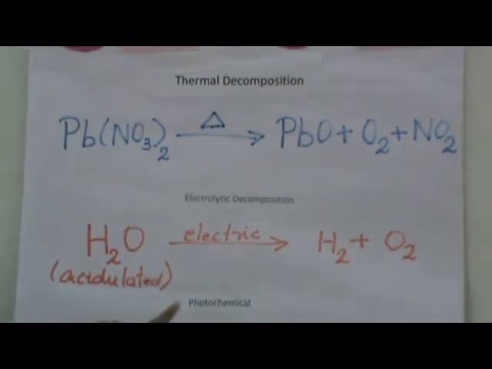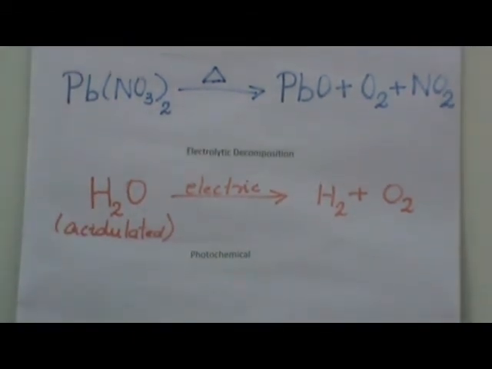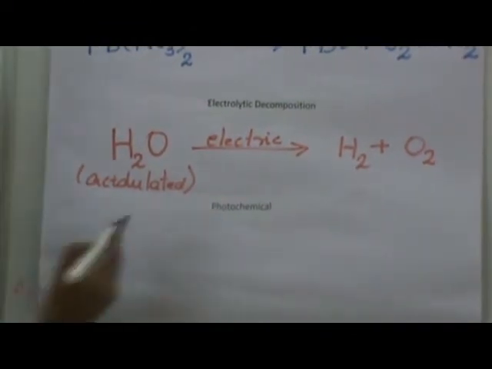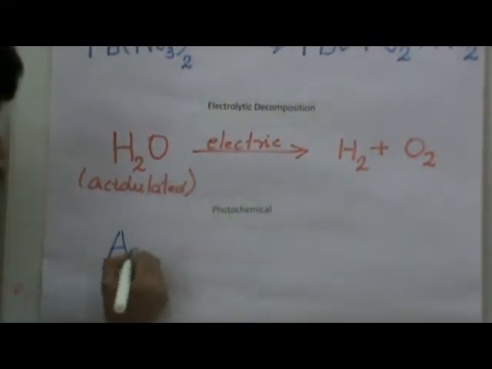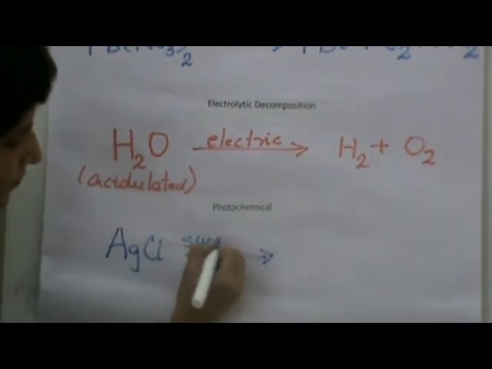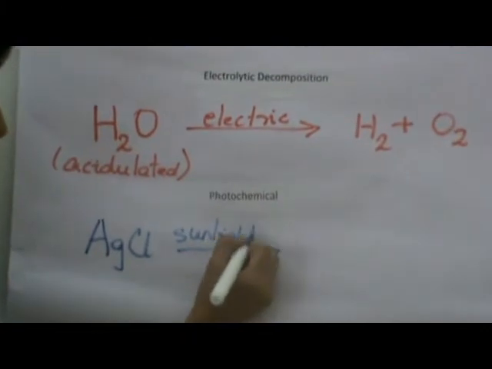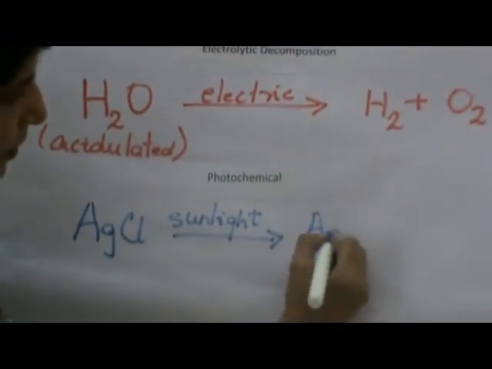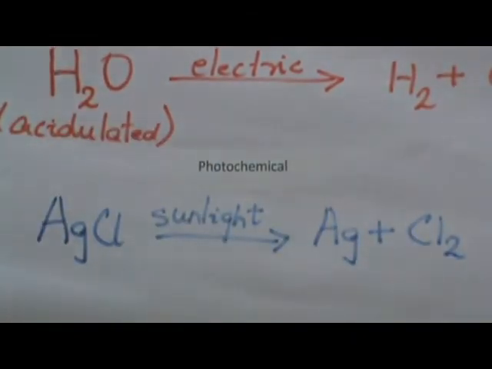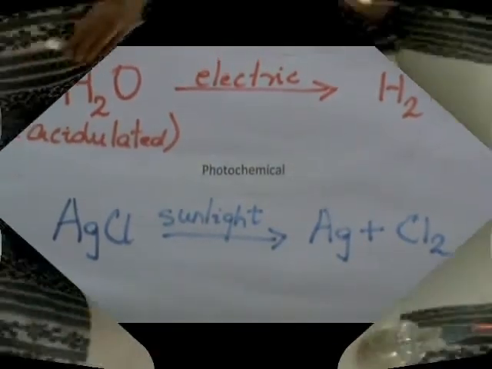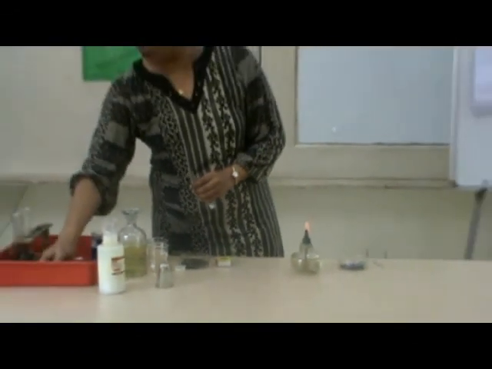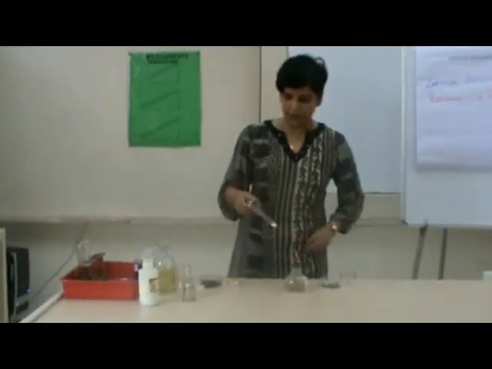The last one is photochemical decomposition. That means light is important over here. An example for that is if I take silver chloride in the presence of sunlight, it decomposes into grey silver plus chlorine. So this is decomposition. Now this is the heating of lead nitrate, which is an example of a decomposition reaction.